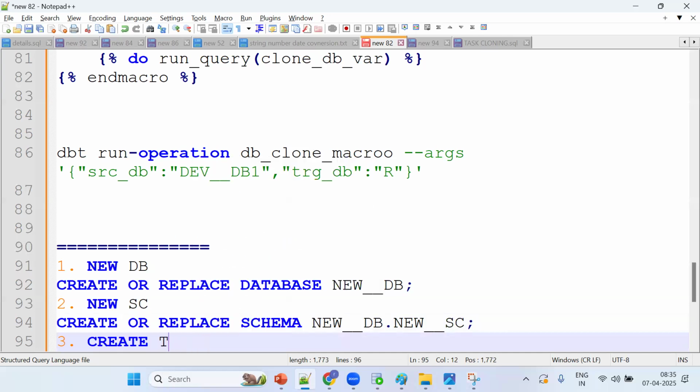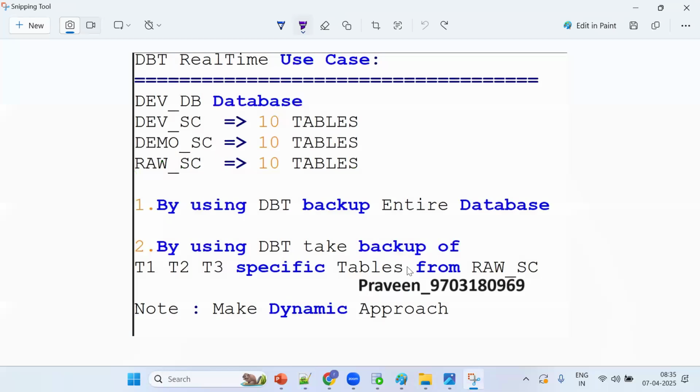Tell me, if I want to take a backup, which concept will come into the picture? Cloning. Why should you go for the clone concept? Zero-copy cloning: no storage cost and no computation cost. As a Snowflake and DBT developer, we want to reduce the storage cost and the computation cost, and since cloning is a metadata operation, there is no storage or computation cost.